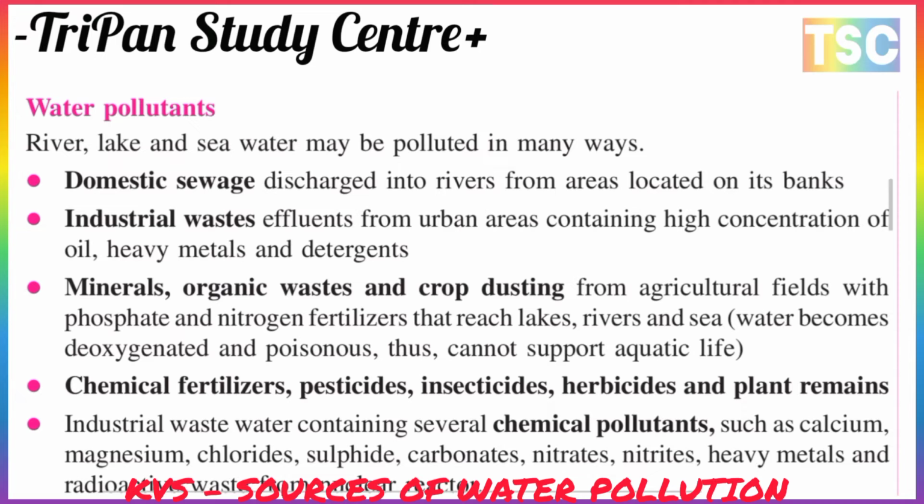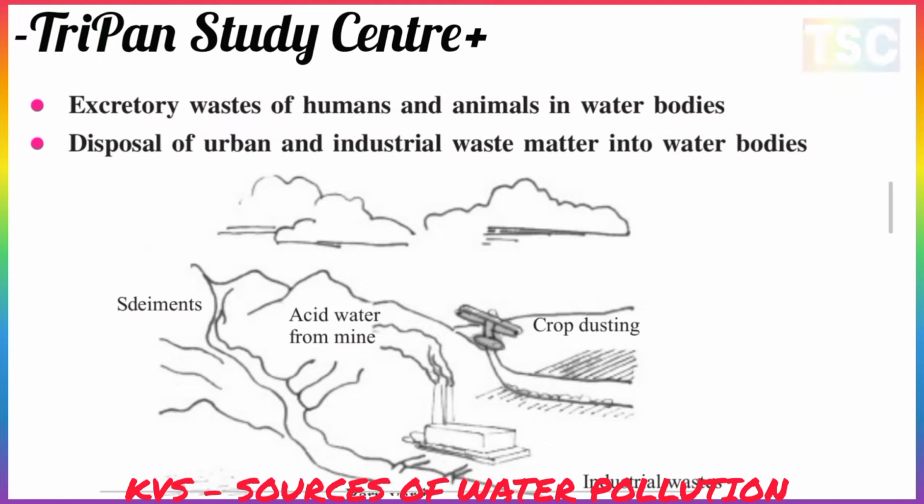And the next is industrial waste water containing several chemical pollutants such as calcium, magnesium, chloride, sulfide, carbonate and nitrates. And there are heavy metals and radioactive waste from nuclear reactors. Excretion of waste of humans and animals in water bodies, and disposal of urban and industrial waste material into the water bodies, are shown in this diagram.